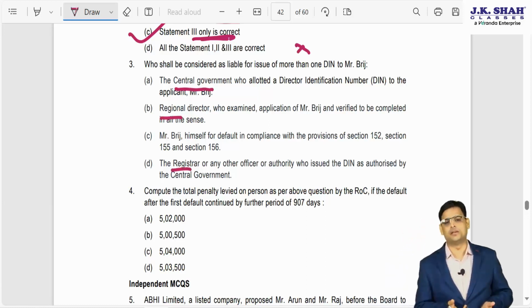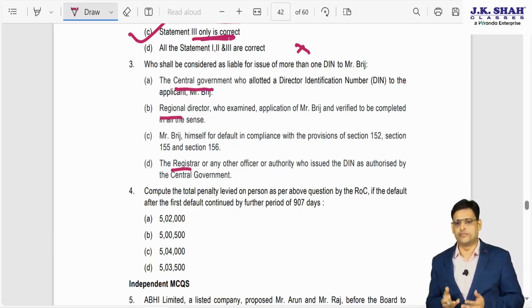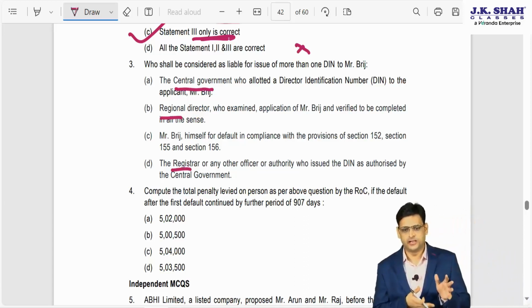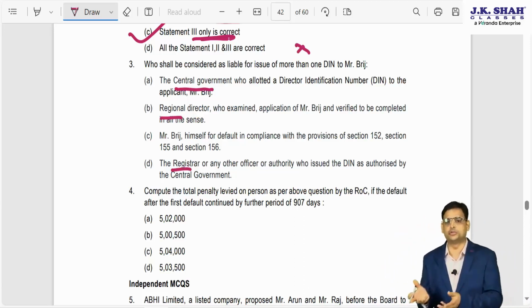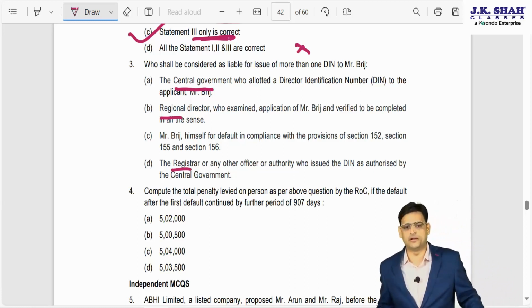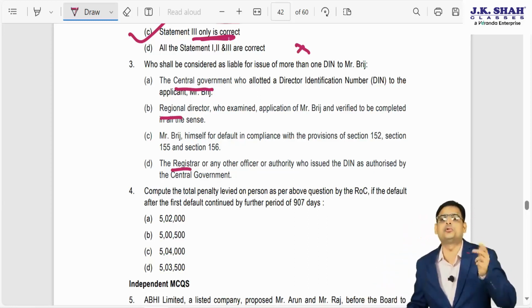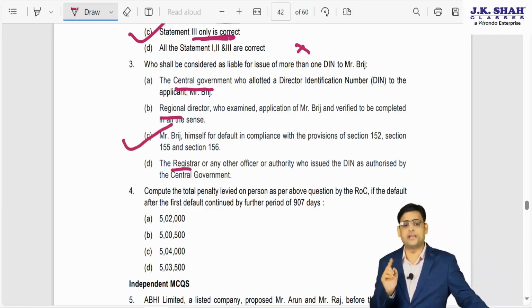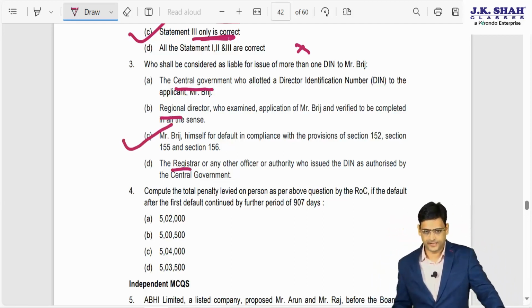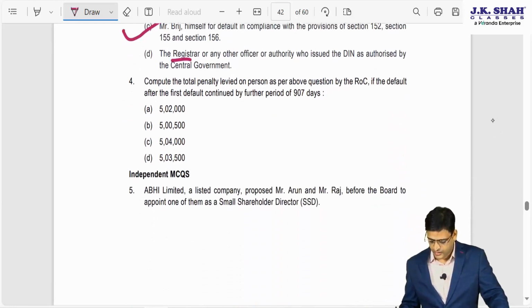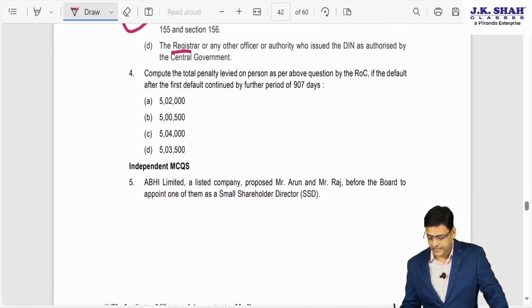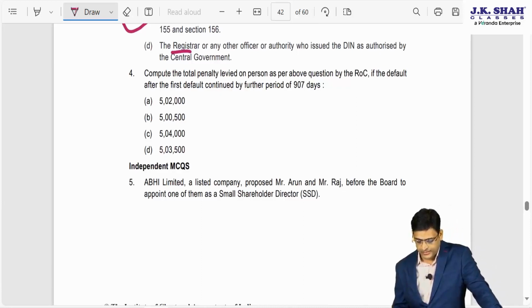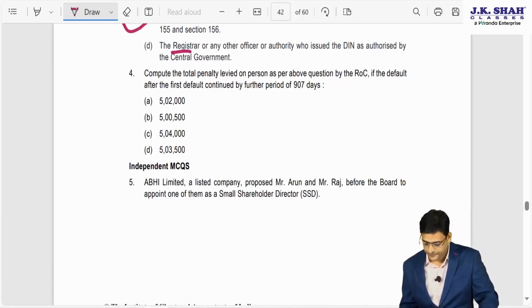Why would they be liable? They are the government authority. If someone has applied and they have issued, obviously they will not be liable. Who will be liable? The person who has obtained 2 DINs. So obviously the right answer is C, Mr. Bridge will be liable for this. Correct.